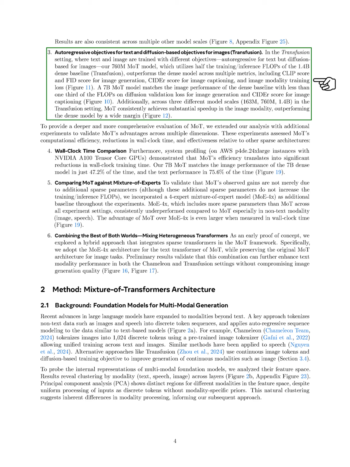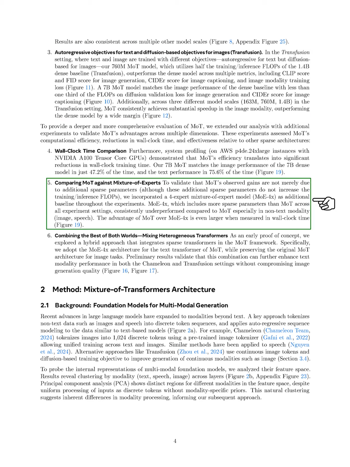To further assess MoT, we conducted additional experiments to evaluate its efficiency and effectiveness compared to other sparse architectures. Our findings showed that MoT significantly reduces training time, achieving comparable performance to a dense model in less time. We also compared MoT to a mixture of experts model with more sparse parameters, finding that MoT consistently outperformed it, especially in non-text modalities.